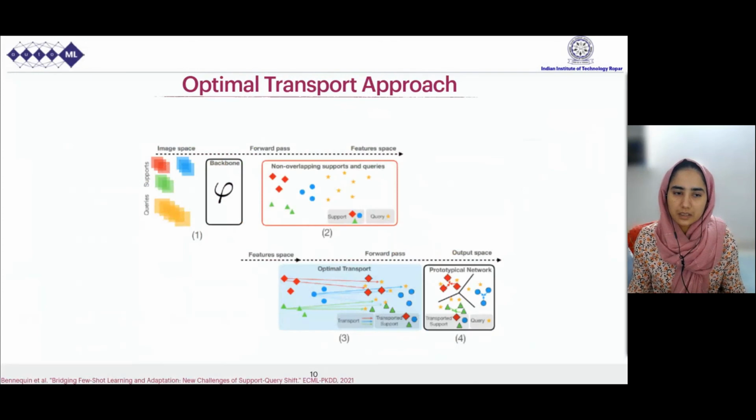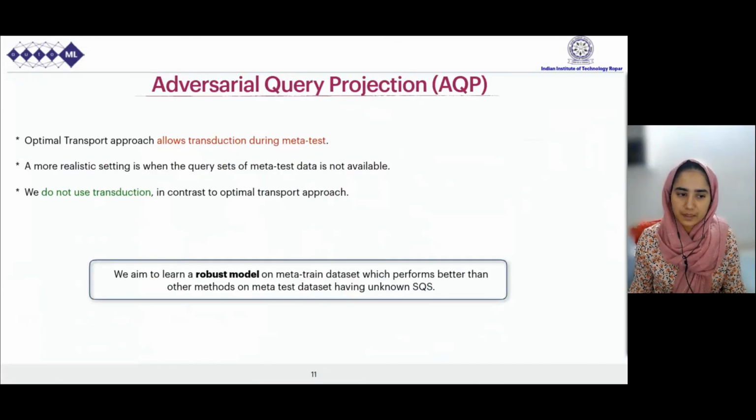The optimal transport approach has been used to tackle support query shift by projecting the support set onto the query set in the feature space. However, the issue with optimal transport is that it requires transduction. That is, the meta-test query examples need to be available. We, on the other hand, propose an adversarial query projection, which is an inductive method to learn a model robust to both support query shift as well as SQS+.